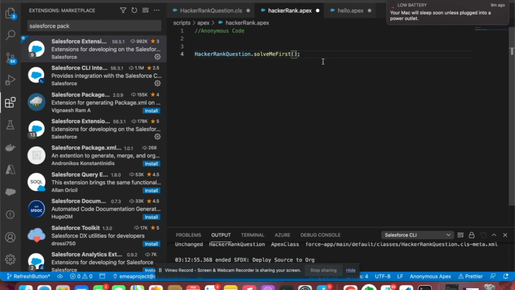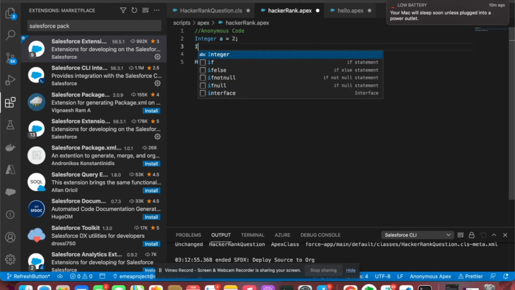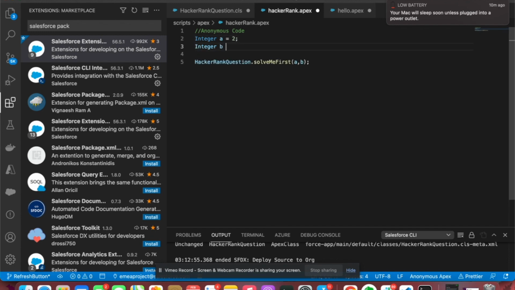You should make sure that it gets a and b. But here there is no a and b. If you try to compile it, you will get an error. So first you need to define those variables. You give the data type, you know that it is Integer, you give the variable name, and then you give the value. Let's say it is 2. Do the same thing for the second variable, give the value, and it is 3.